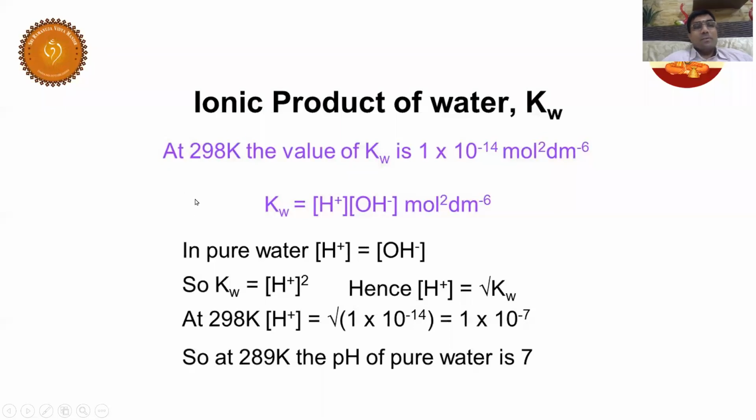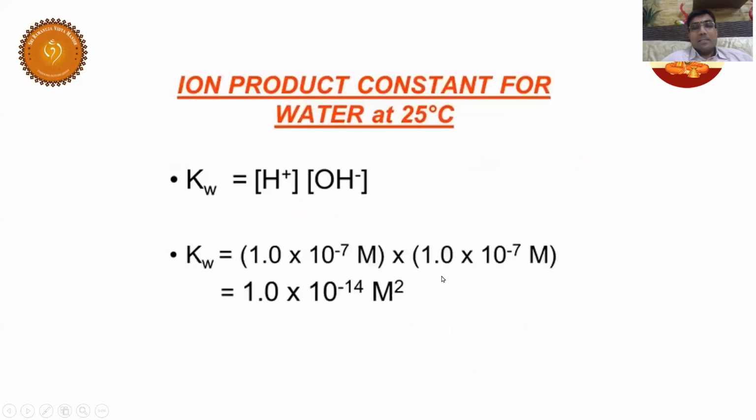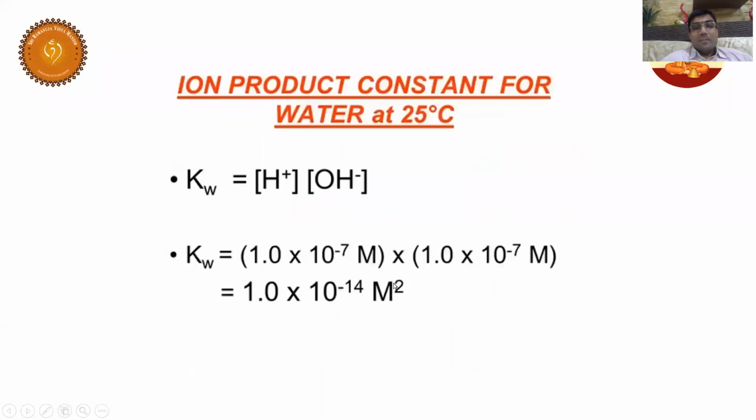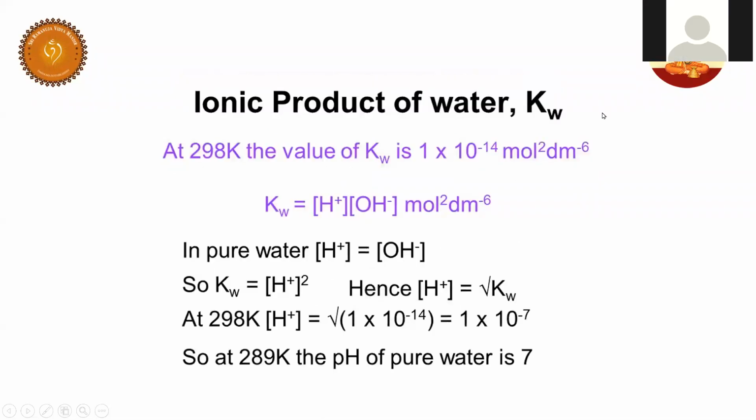Okay. So this is 25 degrees. At 25 degrees, the value is 1 into 10 power minus 14 moles square per dm cube square. You may ask a question. Here, capital M square is there. This is molarity. Molarity is expressed in moles per liter. So moles per liter whole square. What happens? Mole square dm power minus 6. I hope you understood.